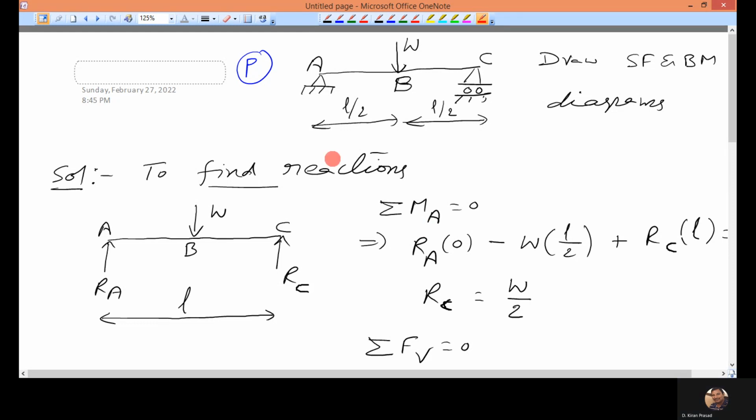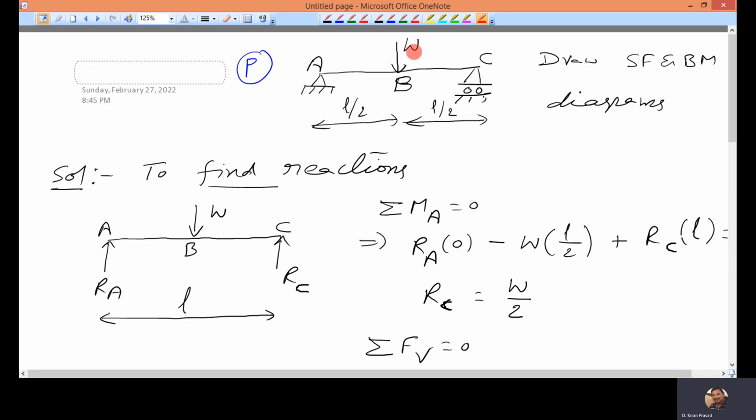So, in this video, we will see how to draw the shear force and bending moment diagrams for a simply supported beam. Simply supported beam means there are two supports for the beam. One is a hinged support, another one is a roller support. So this is the simply supported beam which I have considered to explain the shear force and bending moment diagram.